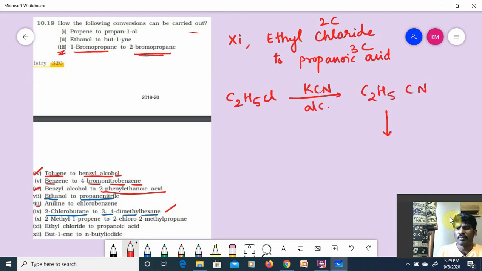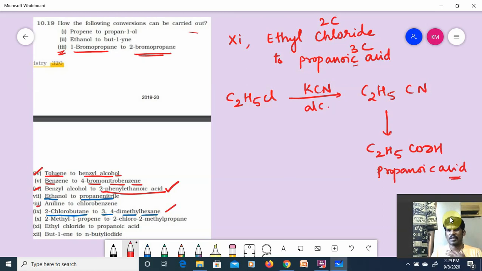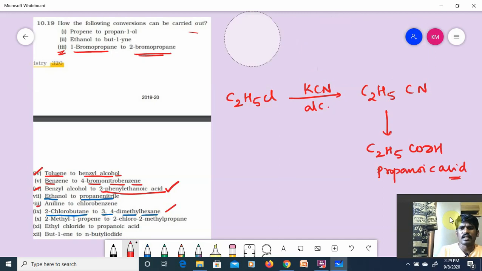C2H5CN. But I have to get carboxylic acid. Just now I told you, cyanides when they undergo hydrolysis will give carboxylic acid, as in the reaction I told you, benzyl alcohol to 2-phenylethanoic acid. So what will I get? C2H5COOH, right? This is known as propanoic acid. Hope you understand the point, guys. Okay, let's move on to the next reaction.